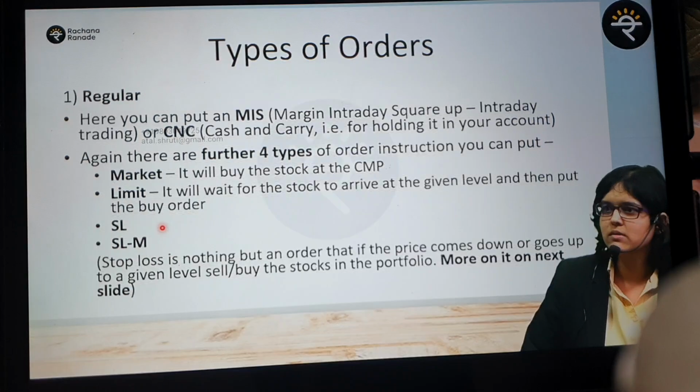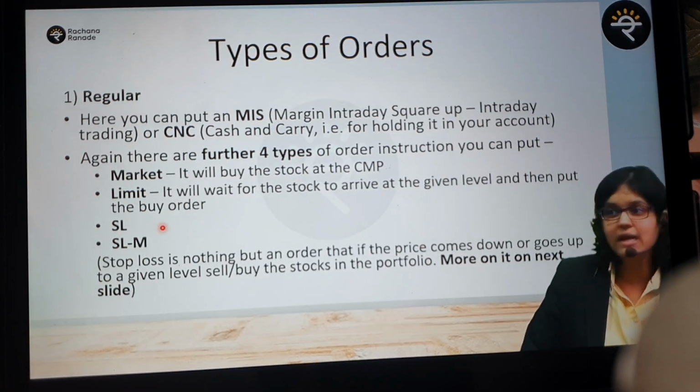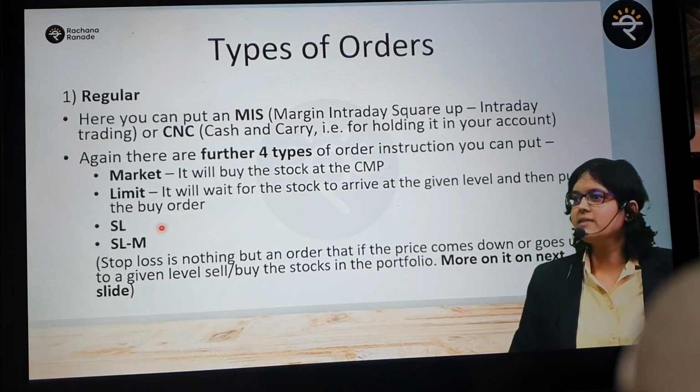Yes or no? Yes. That's what I'm saying. The whole Ramayana is over and you're asking who is Sita. Will it get executed in limit? Why are you getting confused? Yes, it will get executed.